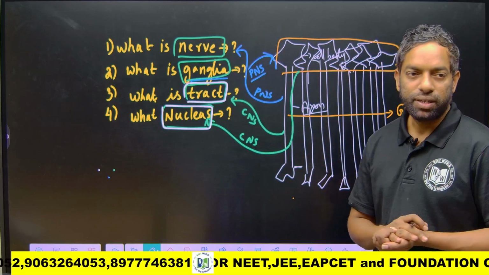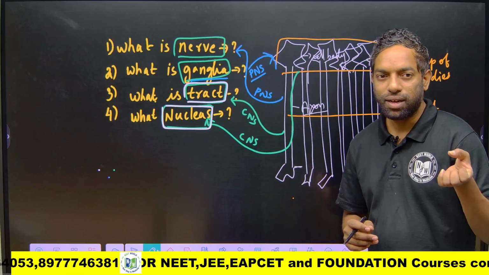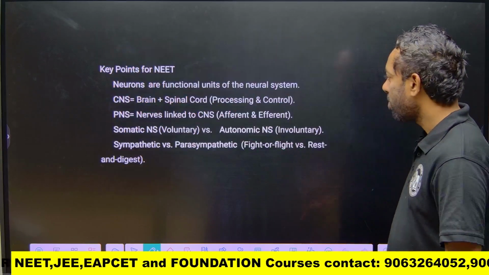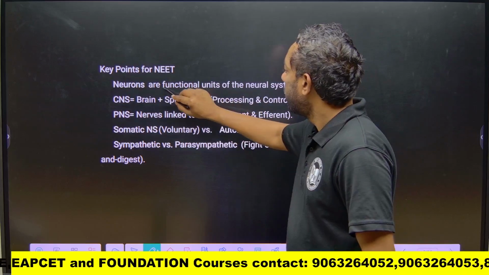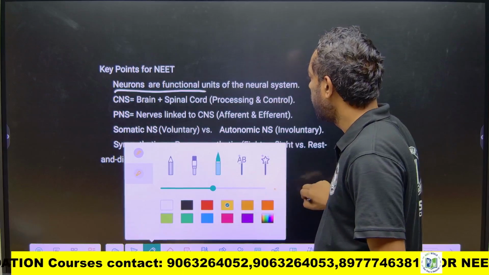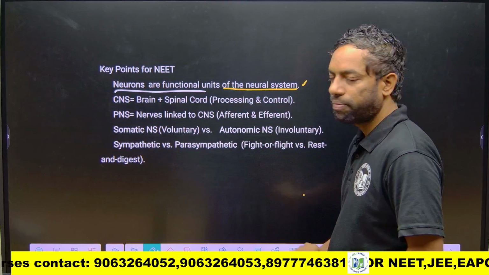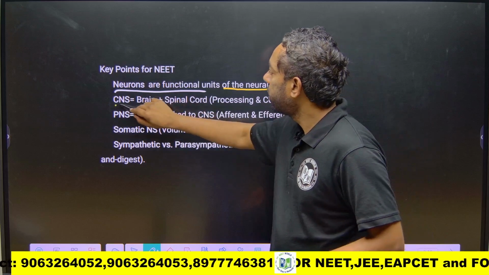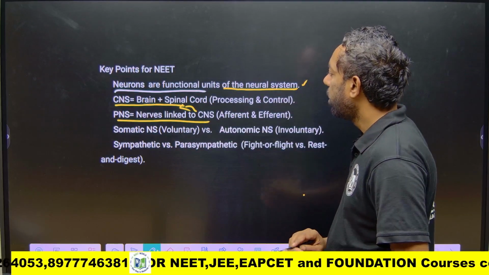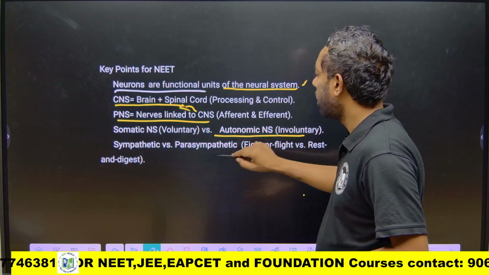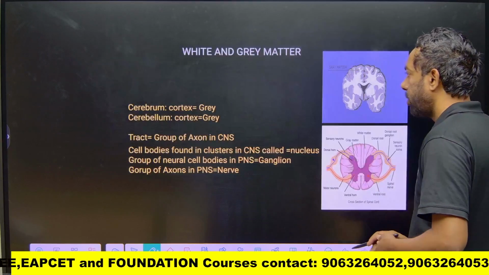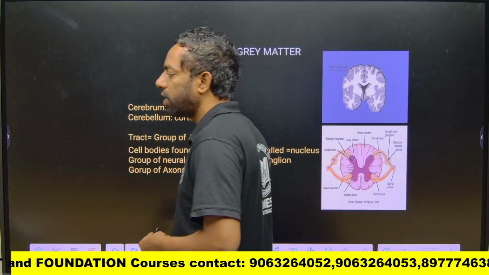So, just look at these terms, I think you are clear about them. Neurons are the functional units in the nervous system. The CNS is the brain and spinal cord, and the PNS is directly linked to it. The somatic nervous system is voluntary. The autonomic nervous system is involuntary. I hope you are clear about it.